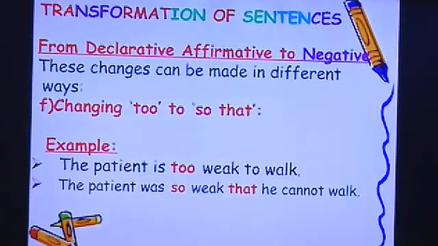Now changing too to so that. Too tells you about how much. Like, the patient is too weak to walk, means the patient is very weak. When we are changing to another form, we write the patient was so weak that he cannot walk. Here we have used so that to show that he was really very weak to walk. Both the sentences mean the same. So too is being replaced by the words so and that.